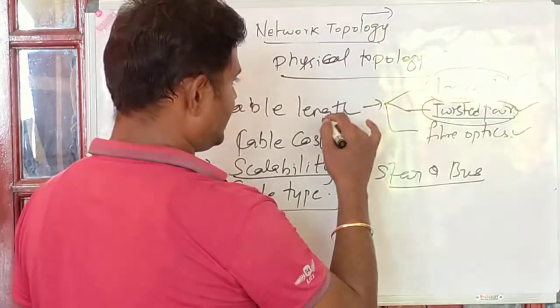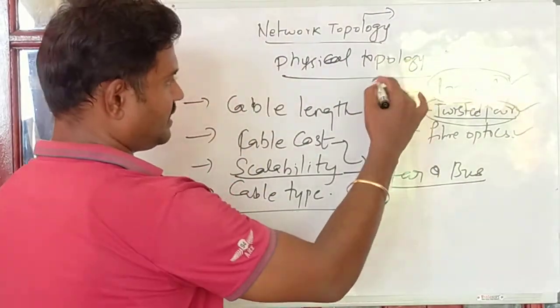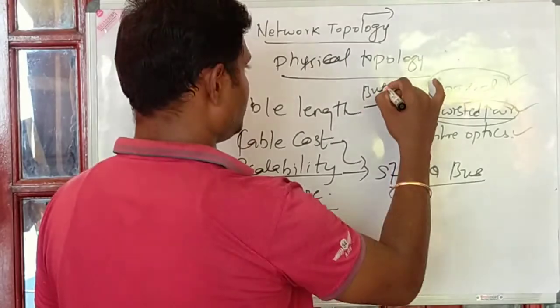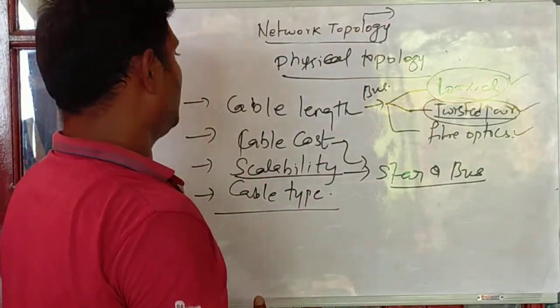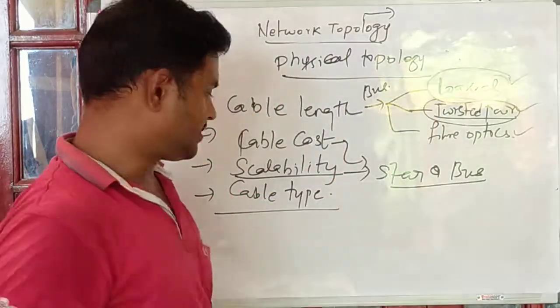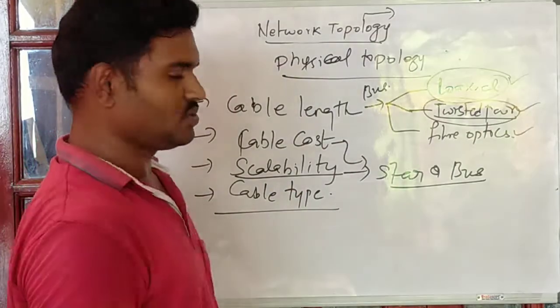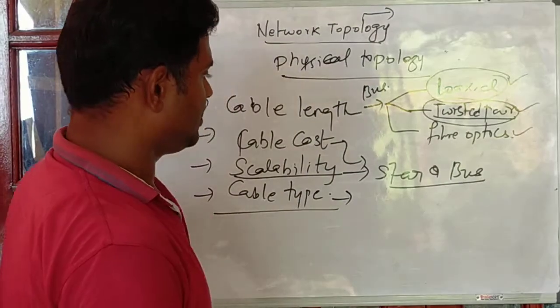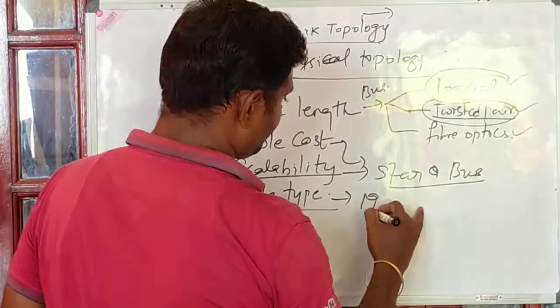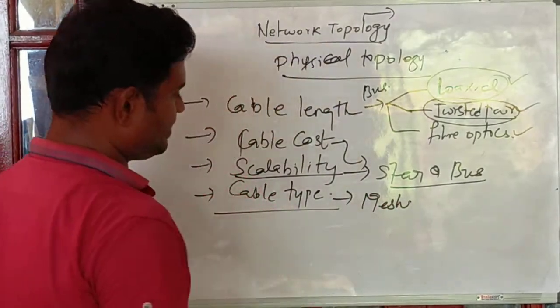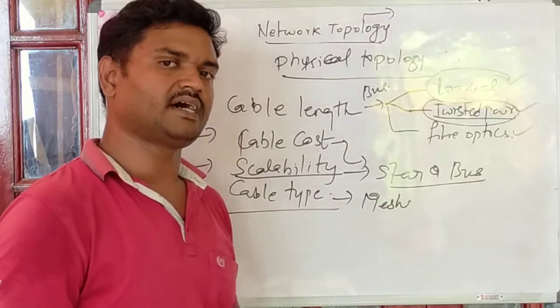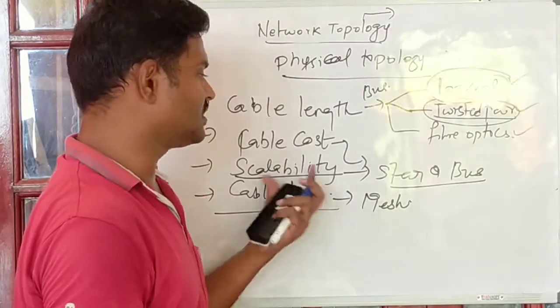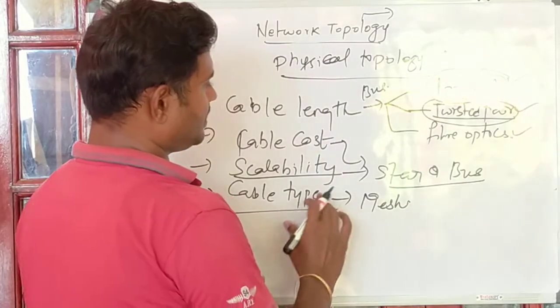In terms of length, bus topology is the biggest advantage. And for cable type, mesh topology performs well, because we can have more connections and it is also robust.